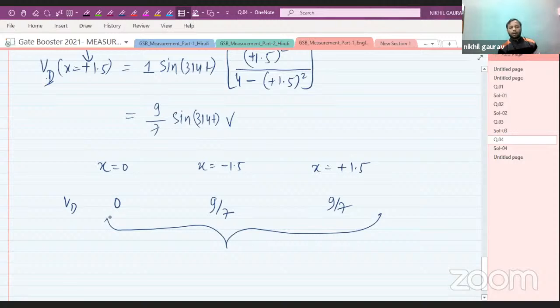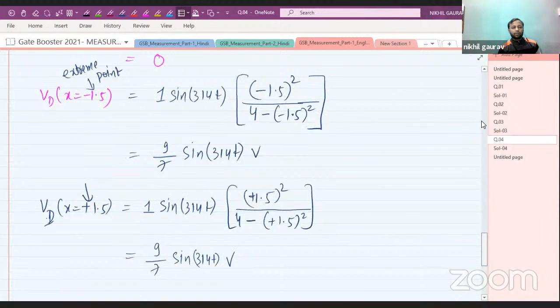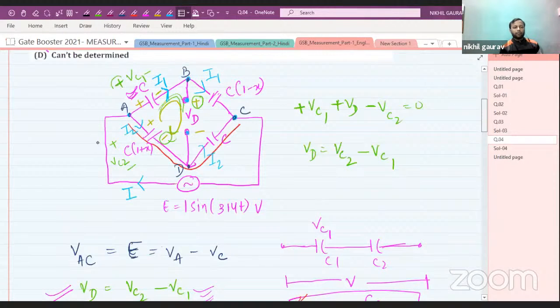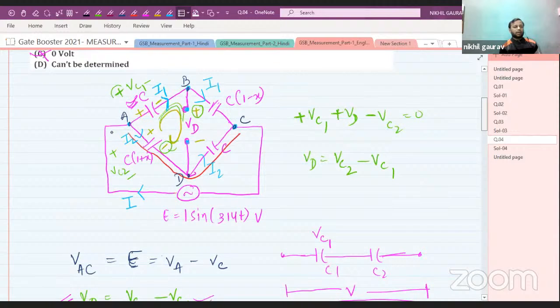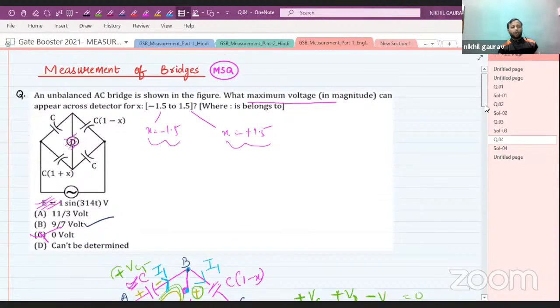But anyhow, at x equal to minus 1.5 and at x equal to plus 1.5, both values are the same, and greater than 0. That means the maximum value for VD is 9 by 7. So the correct answer for this question is 9 by 7, which is given in option B.